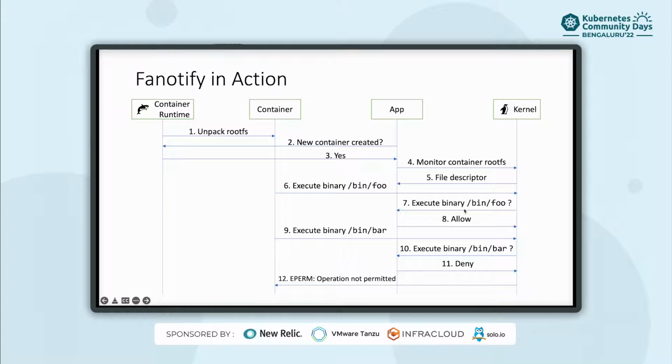You can see here that in this case we have allowed it, but if there is some malicious binary, we get that notification again, and depending on our logic we decide that it should not be allowed execution. If we send a deny, the executor gets an EPERM, or operation not permitted, error message. So this is what the simple workflow looks like. We register for Fanotify events, and then we get those events. Let's take a deeper look here.